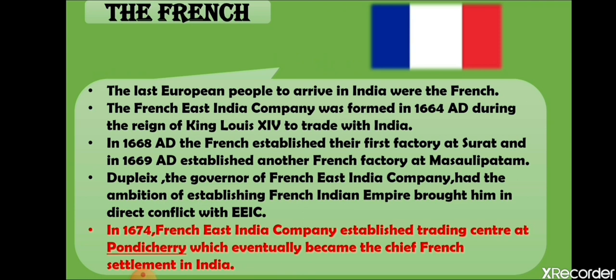Now both of these companies came into a power struggle with each other, but even after that the French East India Company was successful in establishing its trading center at Pondicherry, that is Puducherry nowadays, which eventually became the chief French settlement in India. So, students, now we have learned about all the four European powers in India. The problem was that all the companies